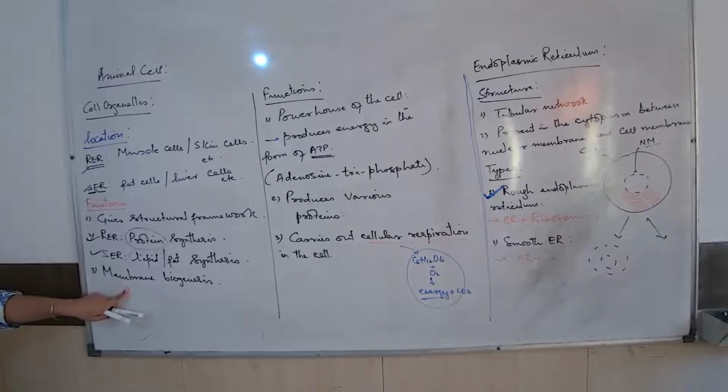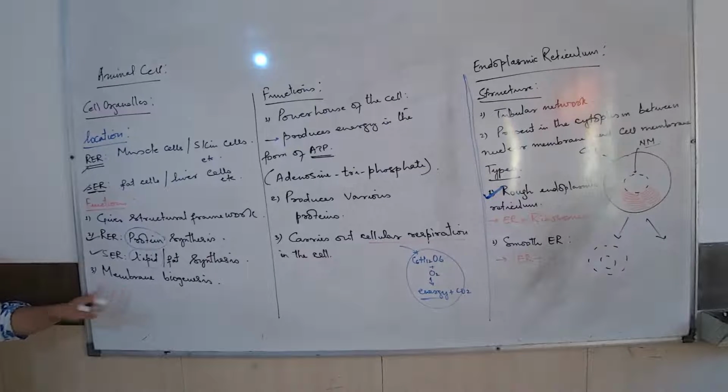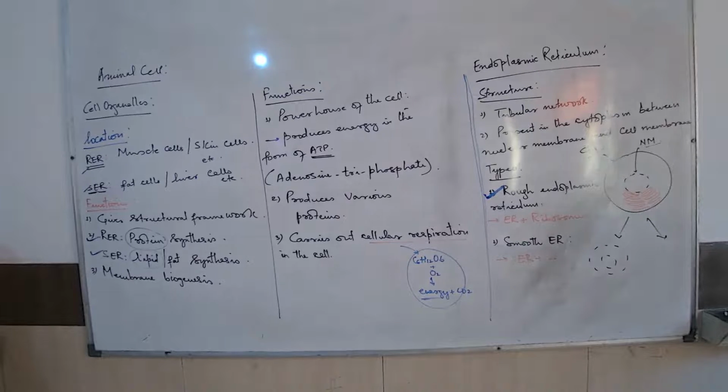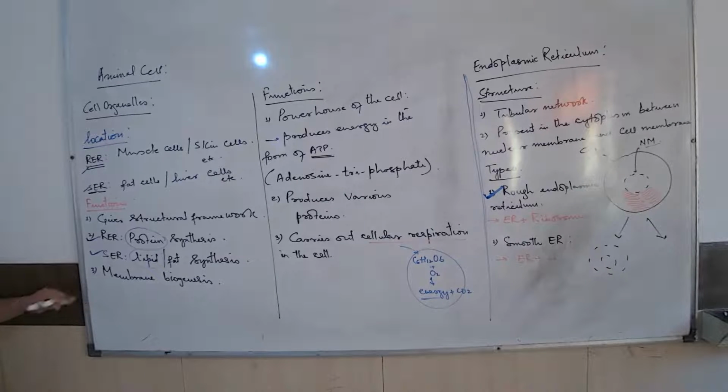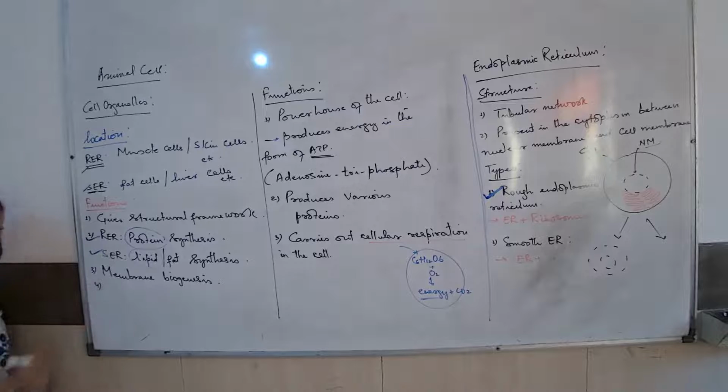And what is required for the formation of new membranes? Proteins and lipids. Which organelle makes the proteins and lipids? ER. Which are the two types of ER? RER, SER. Is this clear? Yes. एक और फंक्शन हम सीखेंगे for the endoplasmic reticulum.